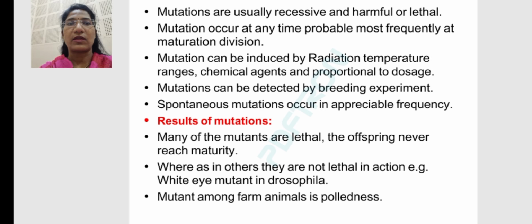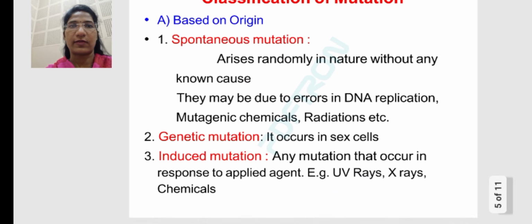There are some results of mutation. Many of the mutants are lethal, and the offspring never reach maturity, whereas others are not lethal in action. For example, the white-eyed mutant in Drosophila. A mutant among farm animals is polledness.